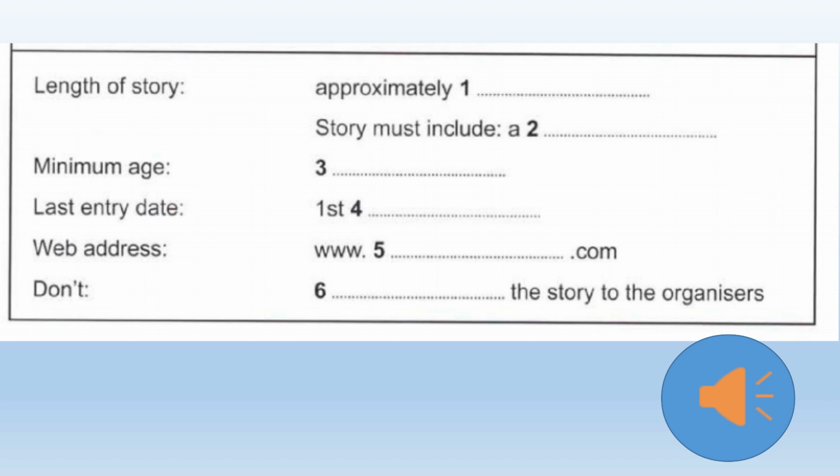Right. And does the story need to be about anything in particular? No, you can write about any topic you like. But the main point of the competition is that it has to have a surprise ending. Oh, I see. That sounds interesting. I don't think I've ever written a story like that before. Yes, it's something we've introduced for this year's competition. Right. I'm 18. Is there any age limit? Yes, you need to be 16 or over. So if you're 18, that's fine.